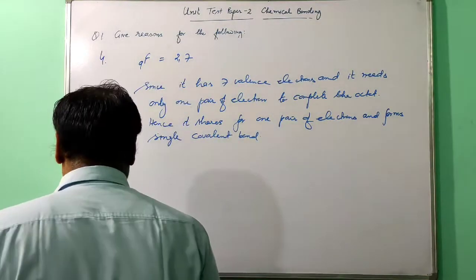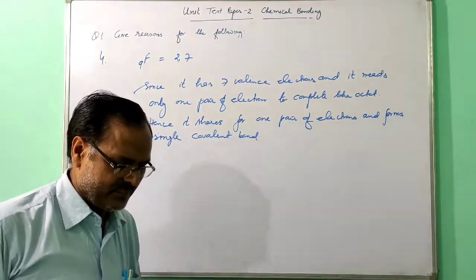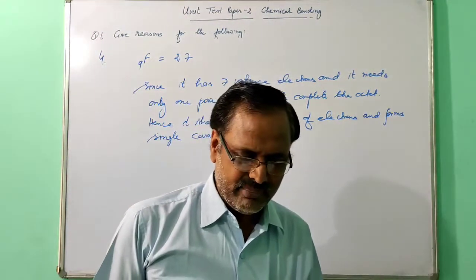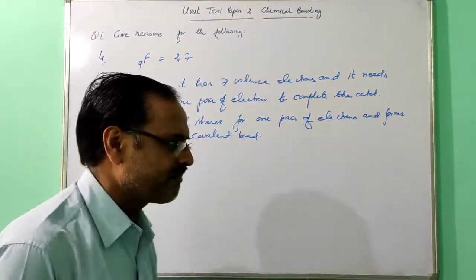Now the fourth one is over, fifth one. In the formation of magnesium oxide, magnesium atom loses 2 electrons from its valence shell.